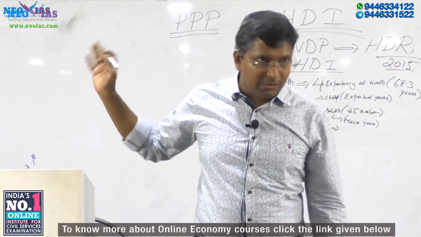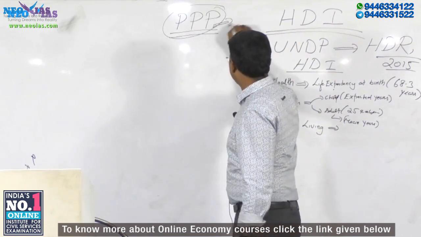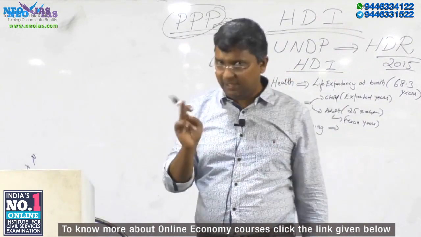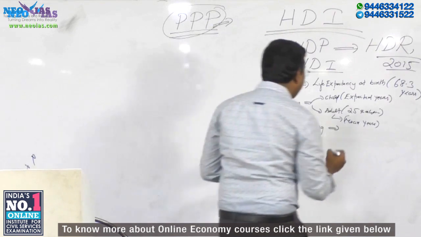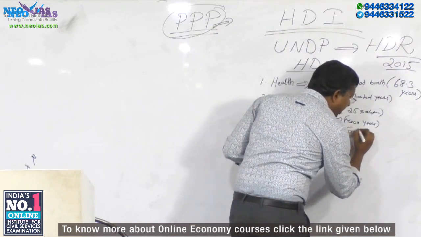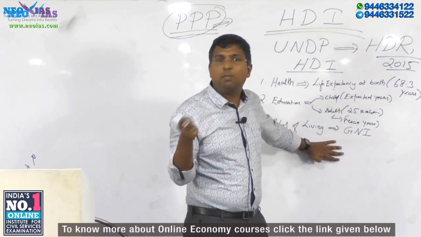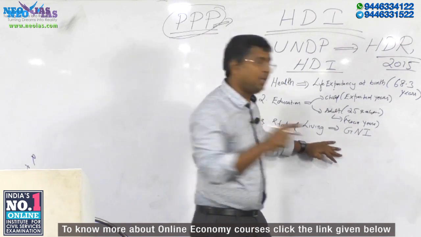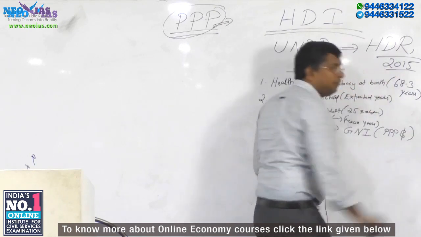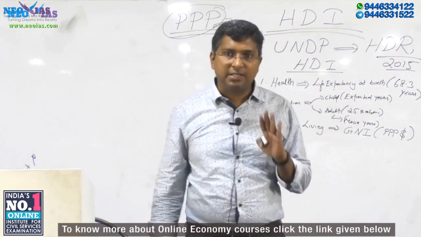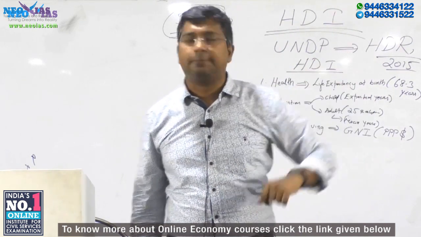We'll come to purchasing power parity. We'll discuss that concept in detail, after completing the Human Development Index. But the key point here is that the standard of living is calculated under gross national income. But this gross national income is not based on the market determined exchange rate, but rather on purchasing power parity, based on dollar. It will be clear. Now try to understand. Then only we can compare.